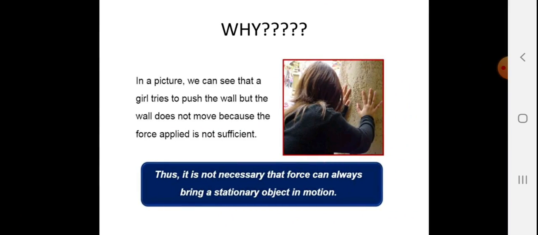Why do all these changes happen? In the picture, we can see that the girl tries to push the wall, but the wall does not move because the force she applied is not enough to move it. Thus, it is not necessary that force can always bring a stationary object into motion. Even if you try to push your building or your wall, that will not be enough to move it along.